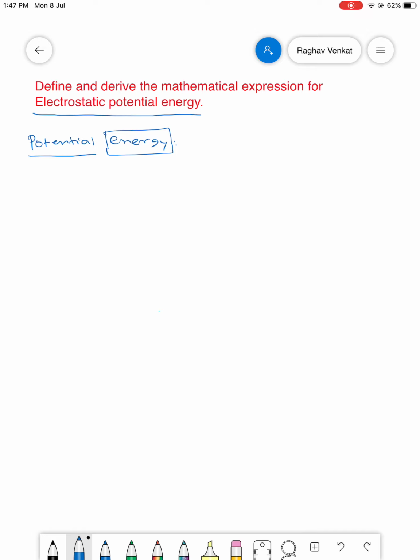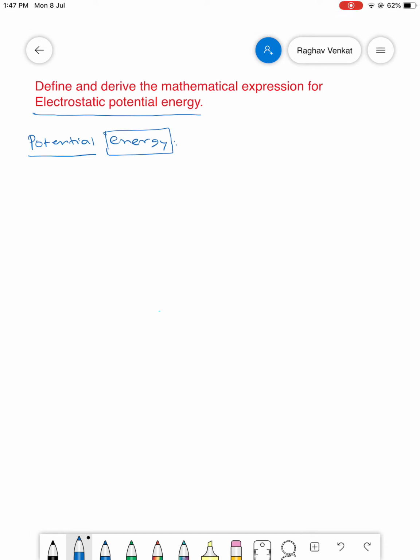So, potential energy refers to the energy that gets stored in an object whenever you do some work on it, where you are trying to increase or decrease the relative separation between two points, or you are trying to change the shape of the object. We call it potential energy.